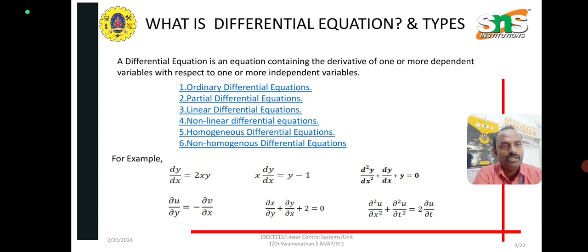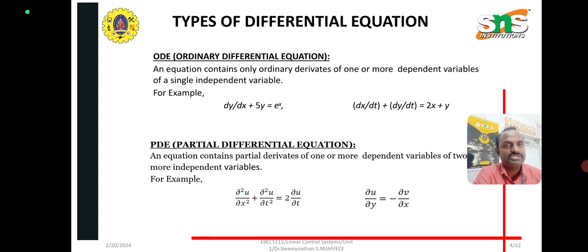First, differential equations have types: ODE, ordinary differential equation; partial differential equation, where the symbol dou is used; linear differential equation, non-linear, homogeneous, non-homogeneous. Homogeneous means same, non-homogeneous means different. These are homogeneous equations and non-homogeneous equations.